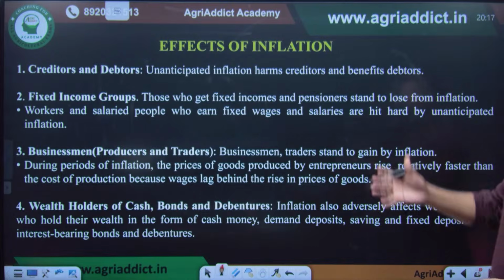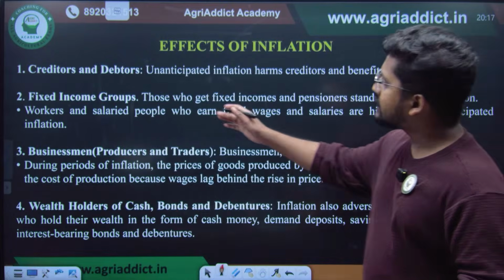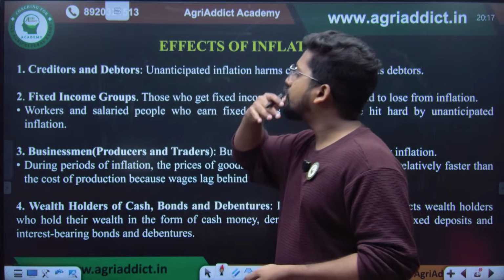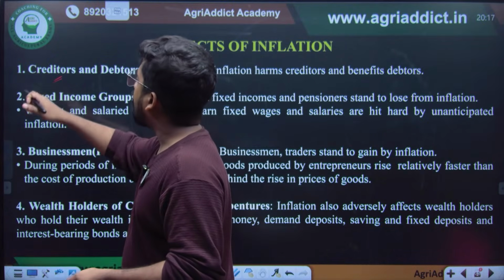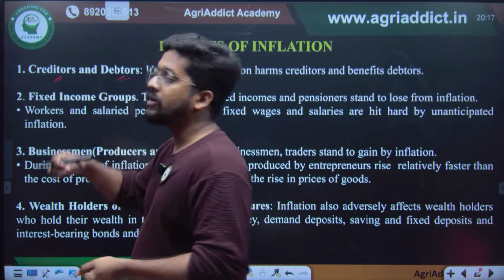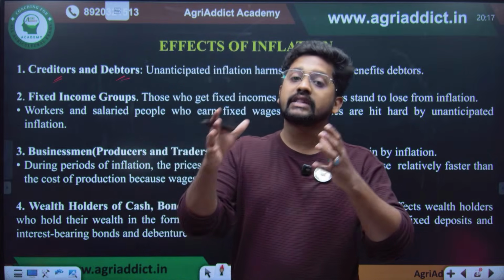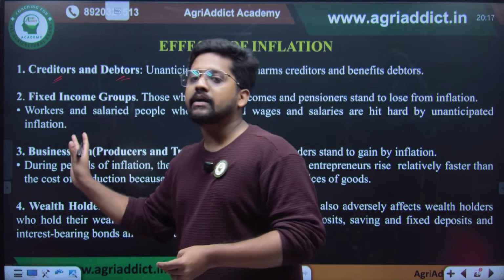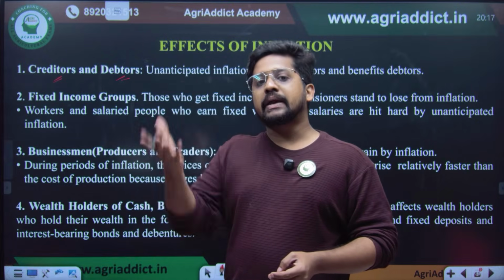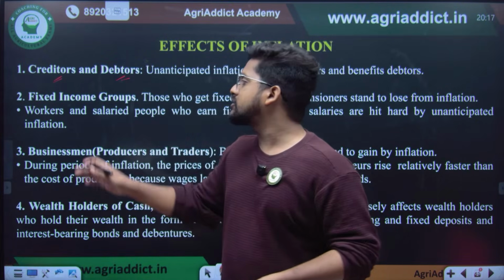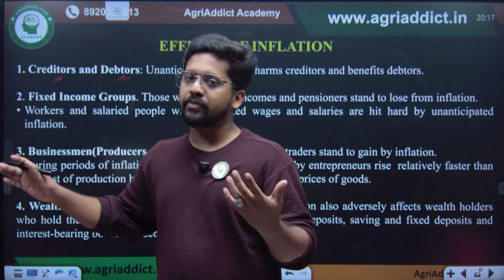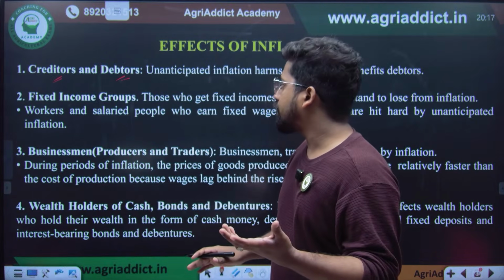Then what are the effects of inflation for creditors or debtors? For creditors, it will be a loss, and for debtors, it will be a gain, as inflation will be giving them more money. For fixed income groups, obviously, when the price increases, the real value will be reduced. So for fixed income groups like salary earners or pensioners, the problem will be more.